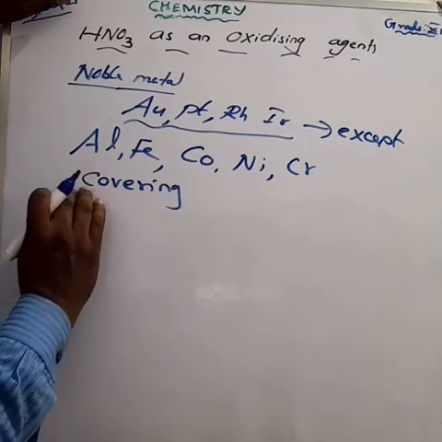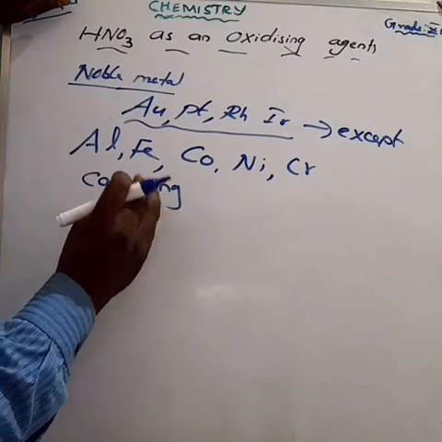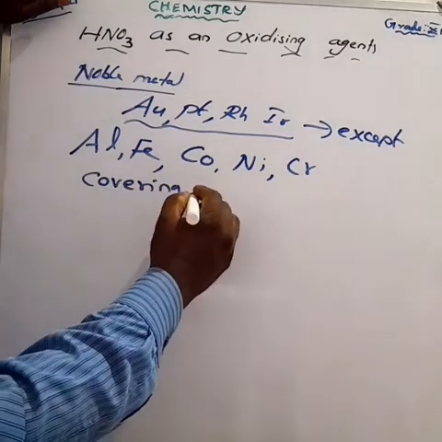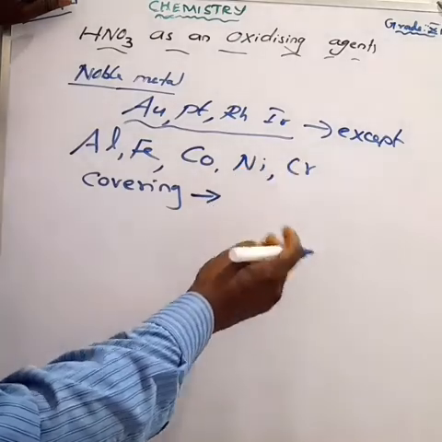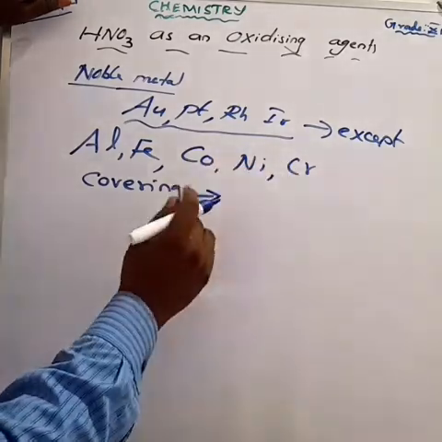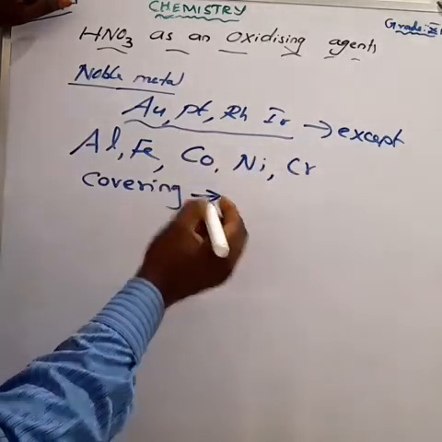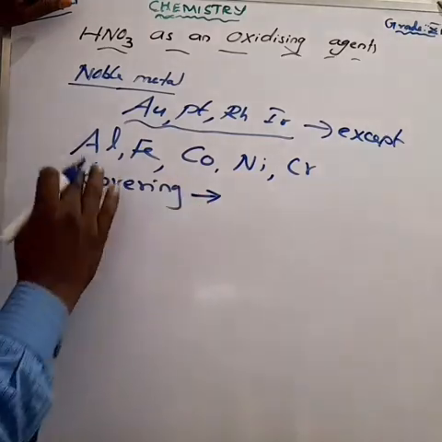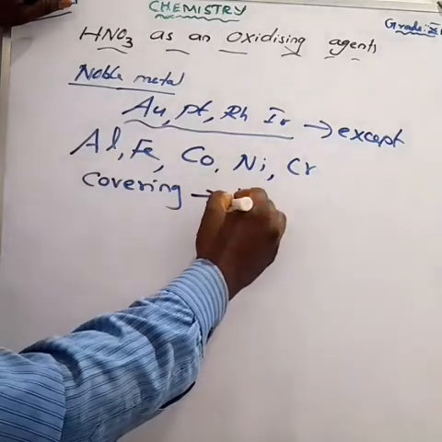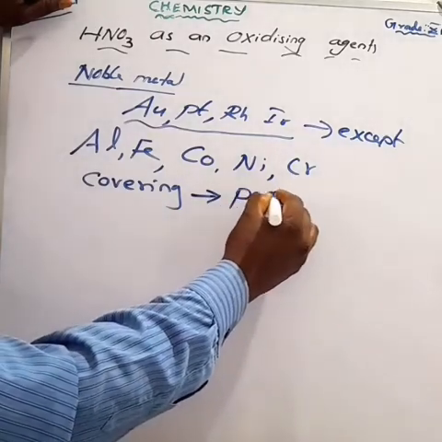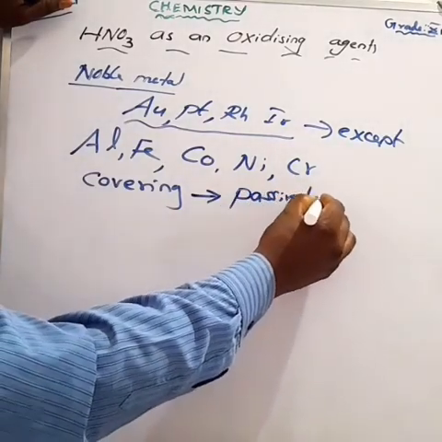In concentrated acid, due to the formation of a layer of oxides on the metal surface, it prevents the nitric acid from reacting with the pure metal. That step we call passivation.